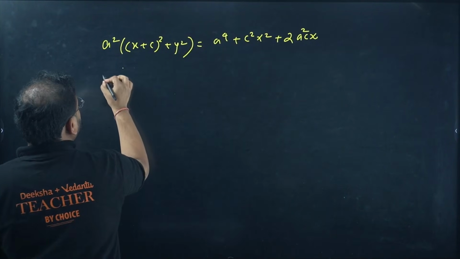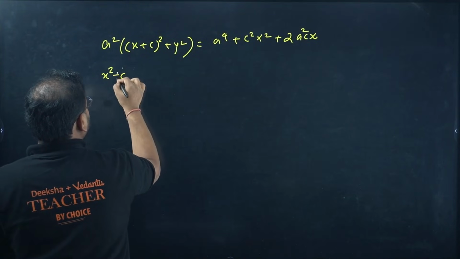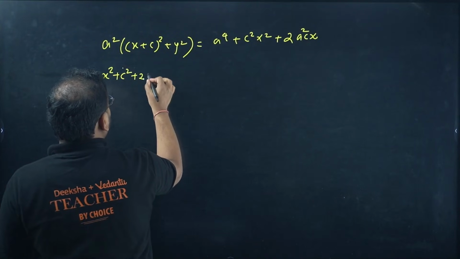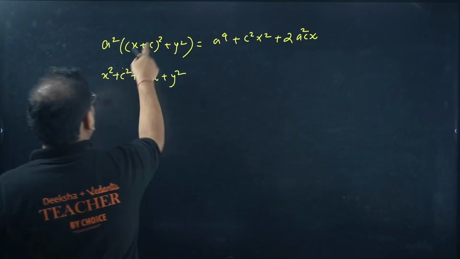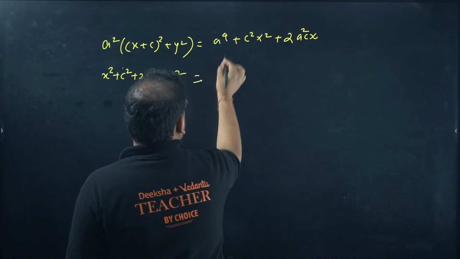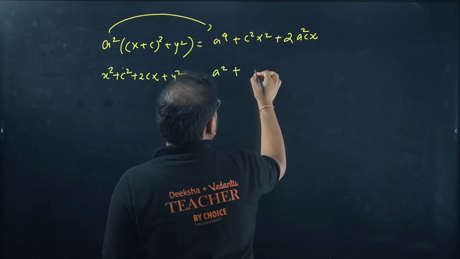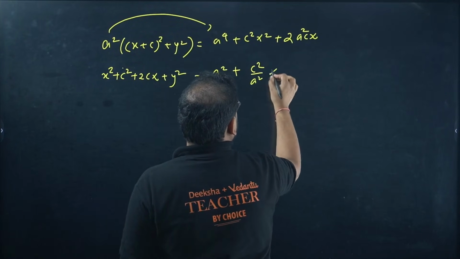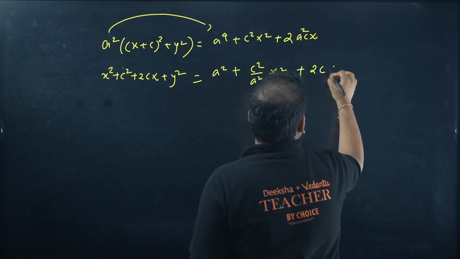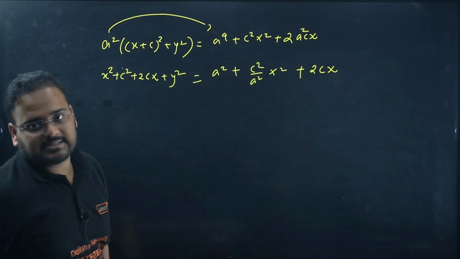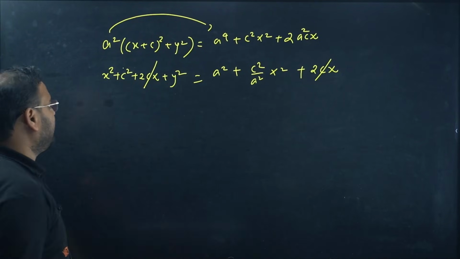You'll get the value of this as x² + c² + 2cx + y², and dividing over here this whole thing on this side, we get a² + c²/a² x², and over here we get this value as 2cx. We have the same result over here. Remove and cancel. Remove and cancel.